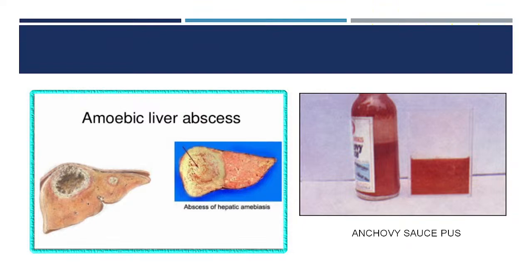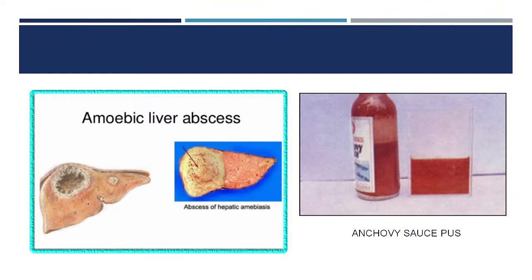So, if you see the pathology, when you call amoebic liver abscess, one thing which is very commonly associated is the color of the pus aspirated from the liver abscess, that is the anchovy sauce pus. What is anchovy? Yes, it is a type of fish. So this pus just looks like its sauce. So it is called anchovy sauce pus. If you see the liver color, it is almost that color.